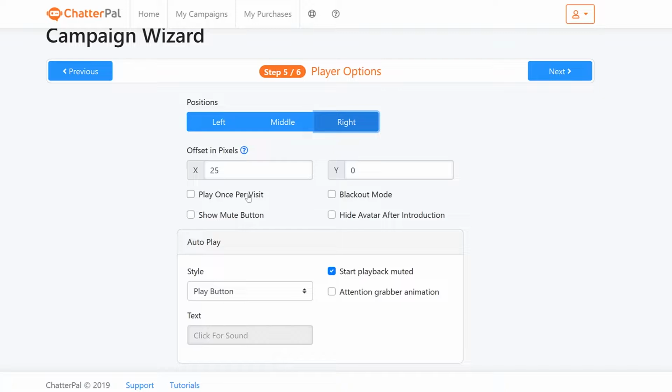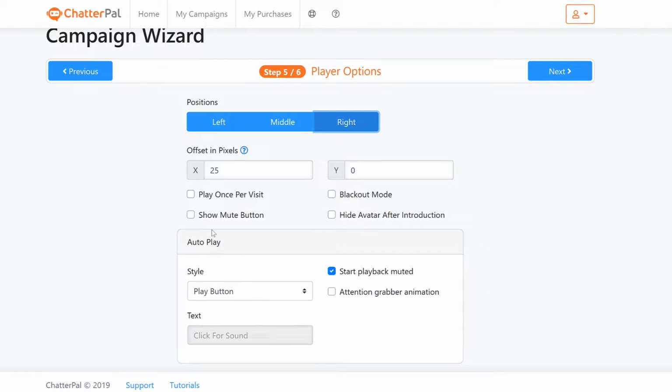Then you have other options like play once per visit, which is based on sessions, so it's not going to appear more than once. And you can black out more, which would be if the avatar is playing, the entire screen is blacked out, gives it more attention. Or you can show a mute button, right? It's going to show a mute button if you select that. Or you can hide the avatar after introduction. So after the avatar starts speaking, you just want the chat to appear, you want the avatar to disappear. You can do that by clicking this button.